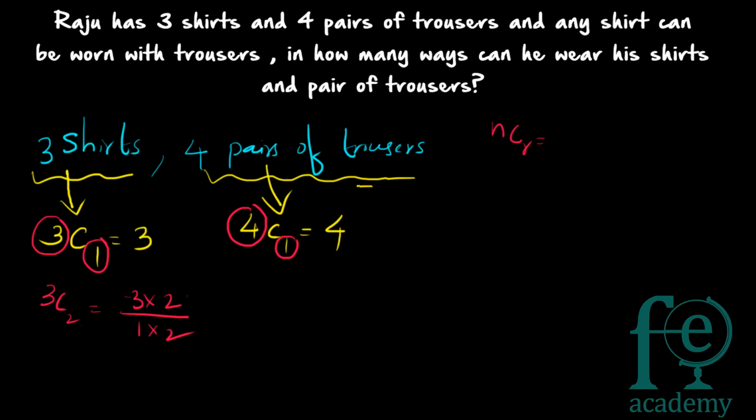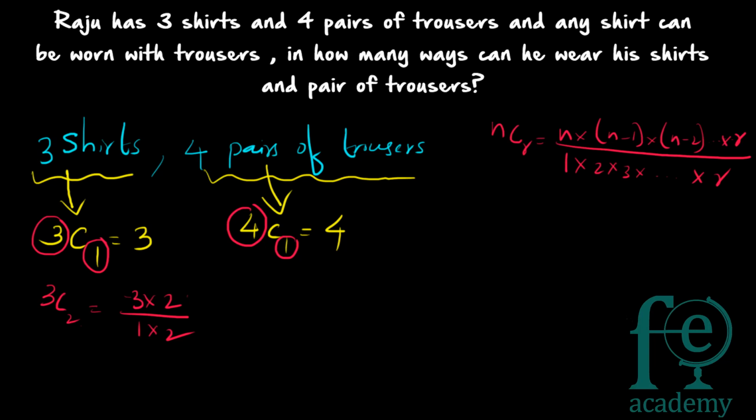So nCr means you have to write n into n minus 1 into n minus 2, up to r digits. The r number of terms should be in the numerator. Similarly, in the denominator you have to start from 1: 1 into 2 into 3 into, up to r. This is how you can write nCr. So that is how 3C1 is equal to 3. Only one number needs to be written. So 3C1 is equal to 3 and 4C1 is equal to 4.